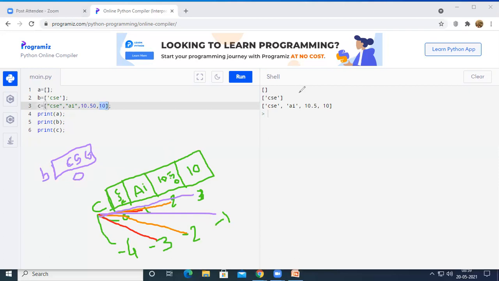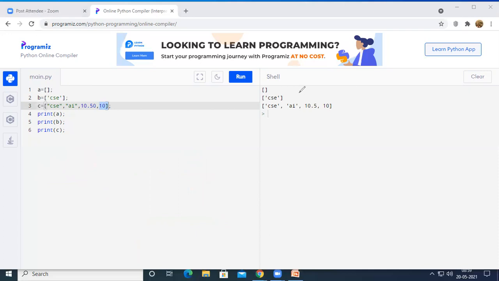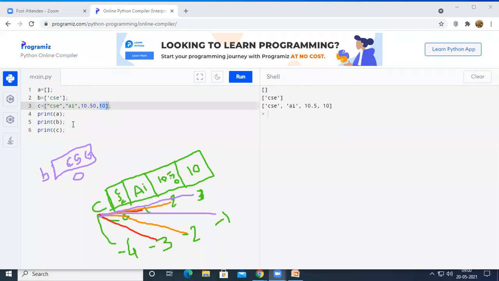So let us verify, just a second. Let us verify how we can print the individual elements of a given list. For example, I have written one more statement, print of. I want to print just AI on the output screen. If I want to print AI, the positive index will be 1 and the negative index will be minus 3. So I can use any one index. I can go for the positive index or I can go for the negative index.